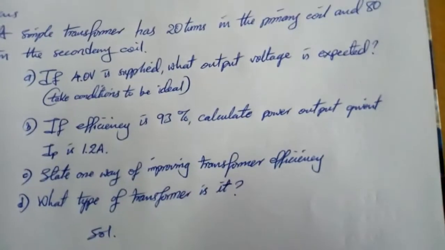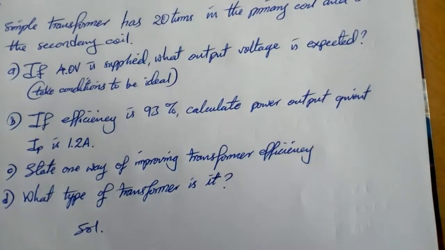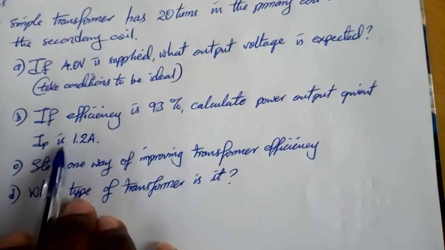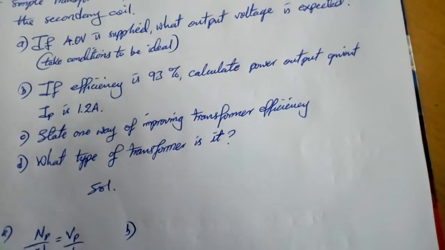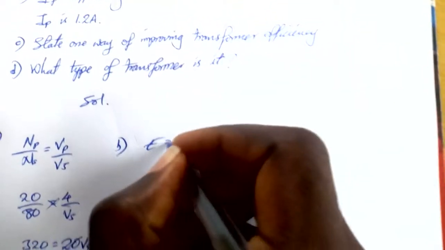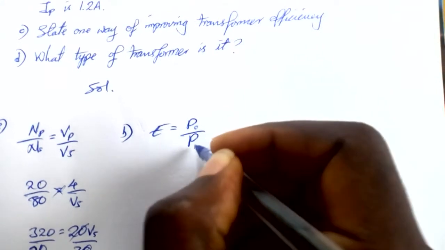Number B, the question says if efficiency is 93, calculate power output given primary current. Remember from the other videos, primary current is 1.2. So I'll use the equation for efficiency. Efficiency is equals to power output over power input.